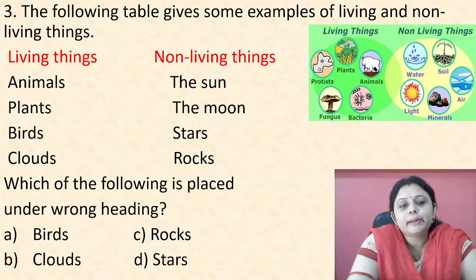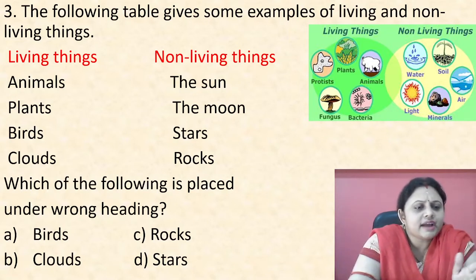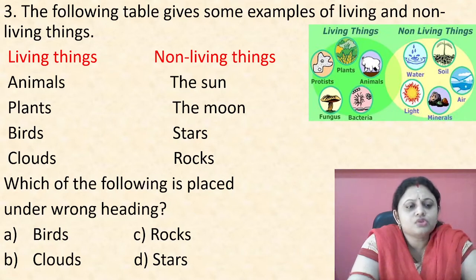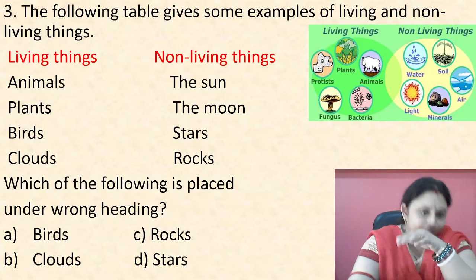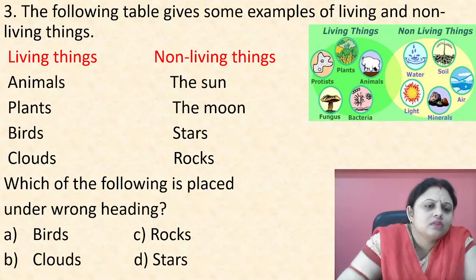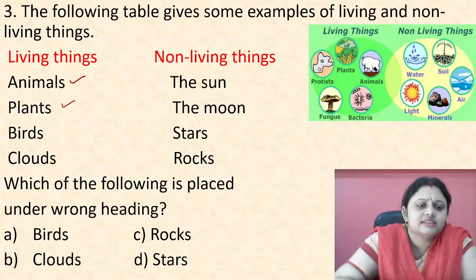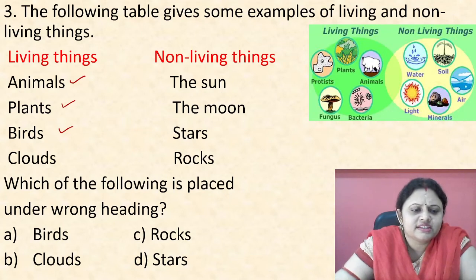The following table gives some examples of living and non-living things. Okay, so in living things there are animal, plant, birds and clouds, and in non-living things the sun, the moon, stars and rock. Which of the following is placed under the wrong heading? Okay, so living things, animals. Animals are living things? Yes. Plants are living things? Yes. Birds are living things? Yes. Clouds are living things? No, clouds are not living things.